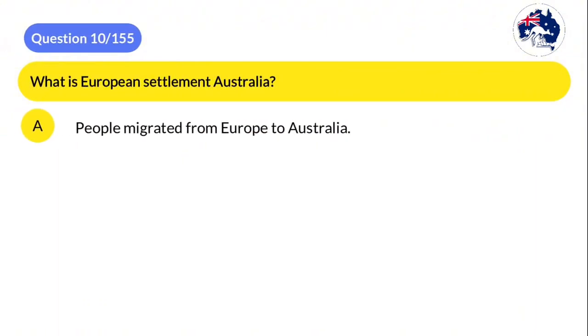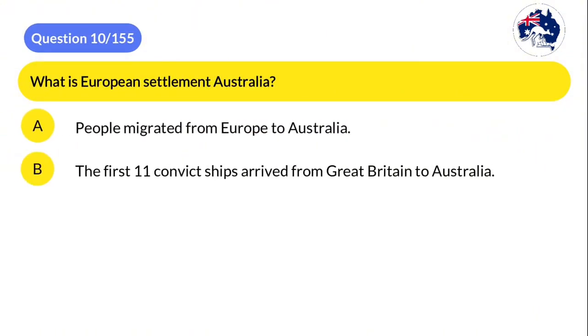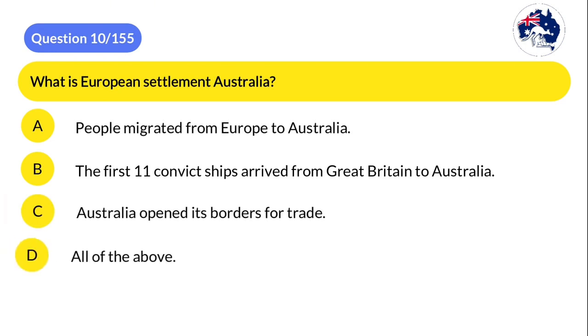A. People migrated from Europe to Australia. B. The first 11 convict ships arrived from Great Britain to Australia. C. Australia opened its borders for trade. D. All of the above.